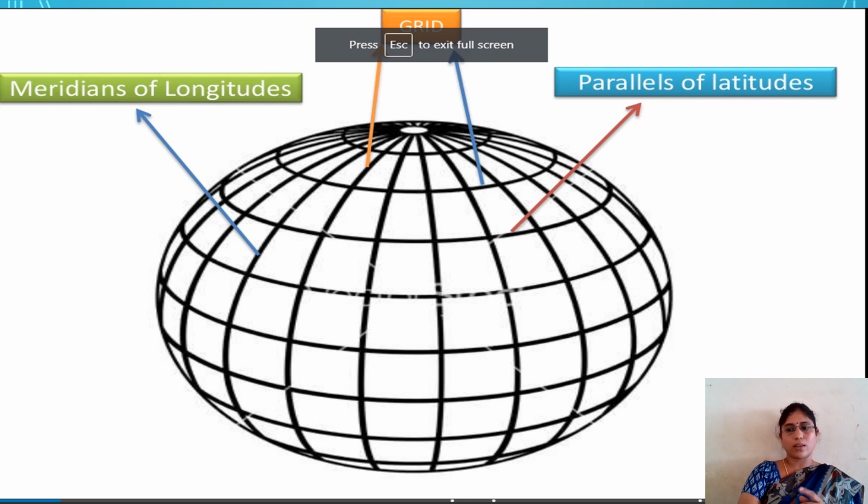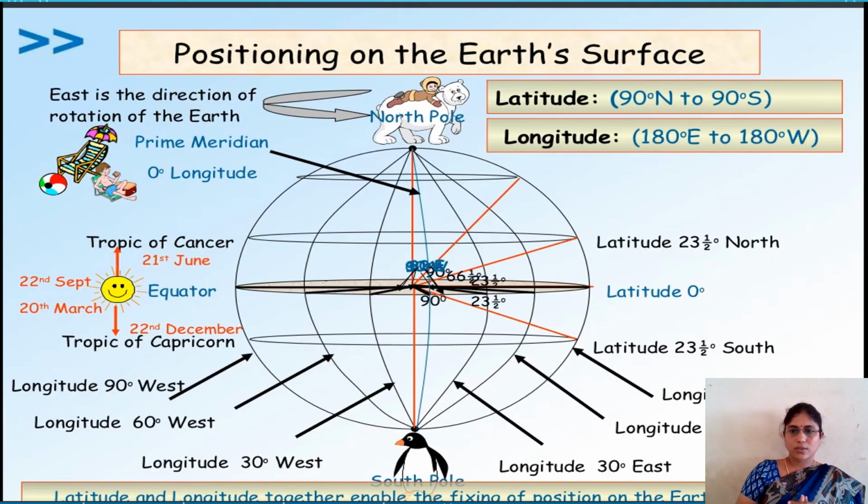Children, observe carefully. How to locate positions on the Earth's surface? As we know, this is our globe. Here it is the North Pole, and down here is the South Pole.